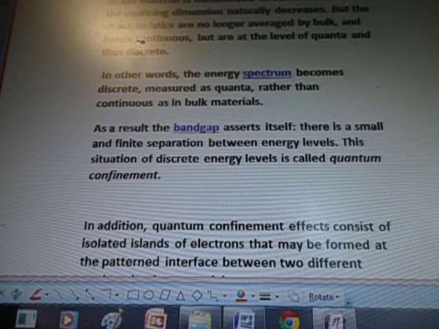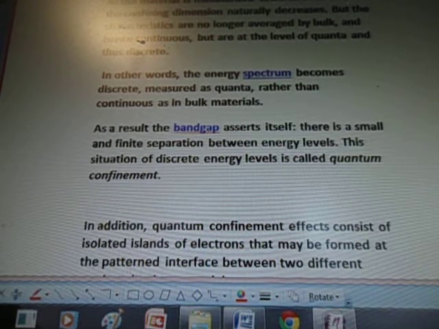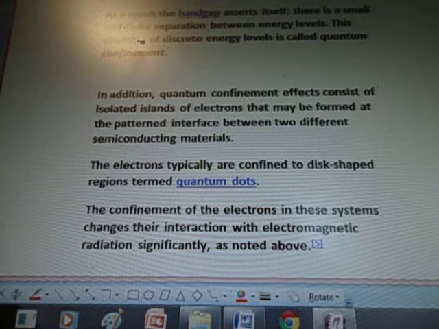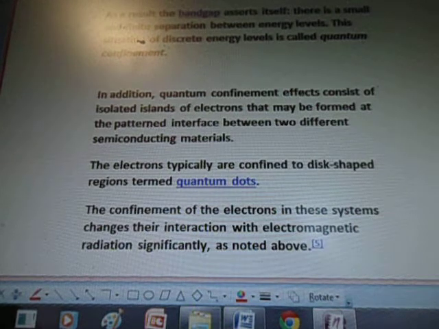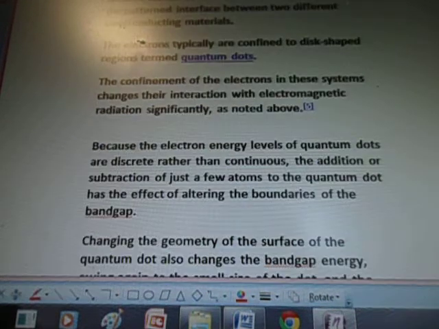As a result, the band gap asserts itself. There is a small and finite separation between energy levels. This situation of discrete energy levels is called quantum confinement. In addition, quantum confinement effects consist of isolated islands of electrons that may be formed at the pattern interface between two different semiconducting materials. The electrons typically are confined to disc-shaped regions termed quantum dots. The confinement of the electrons in these systems changes their interaction with electromagnetic radiation significantly as noted above.